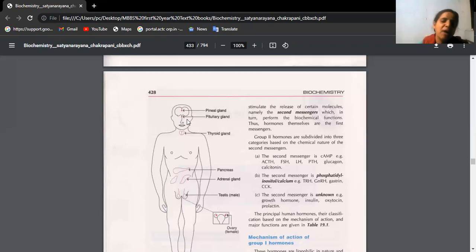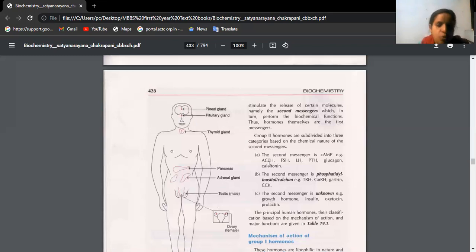And of course, we have hormones directly coming from the pituitary, which are posterior pituitary hormones. What are those? Antidiuretic hormone and oxytocin, isn't it? They are actually synthesized in the hypothalamus, but they are moving from the hypothalamus to the posterior pituitary through the hypothalamo-hypophyseal tract.